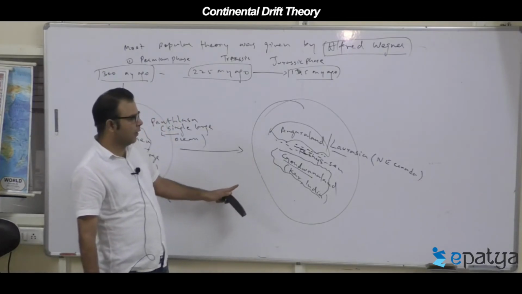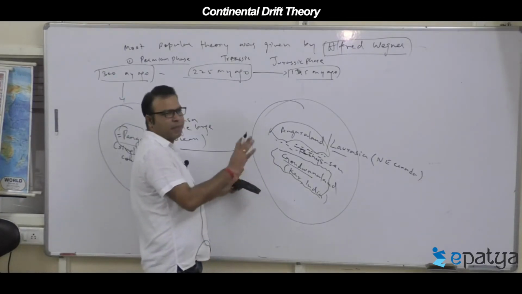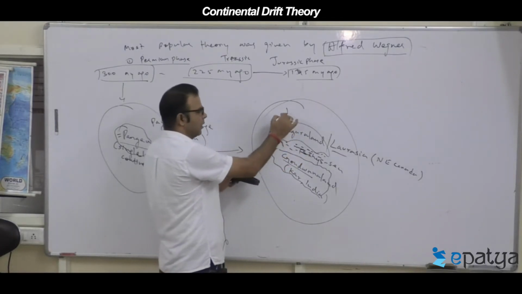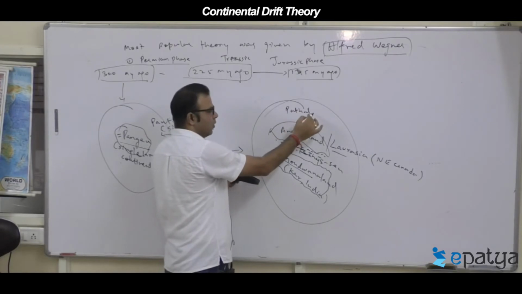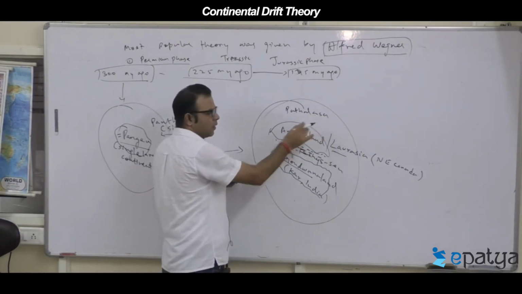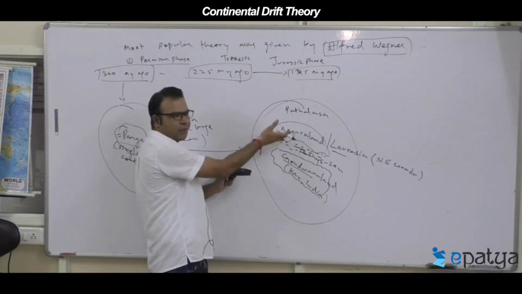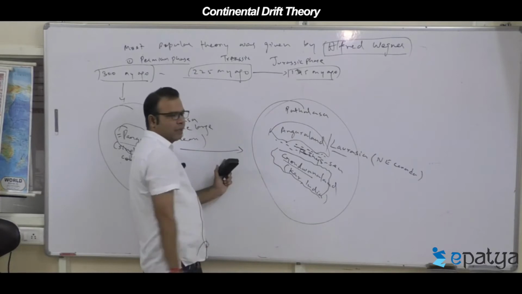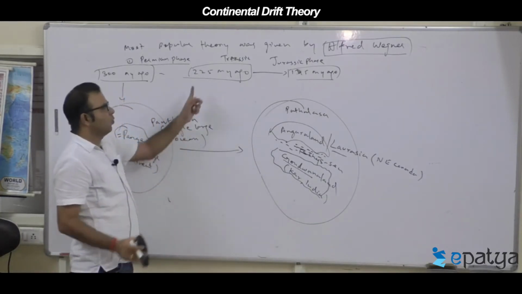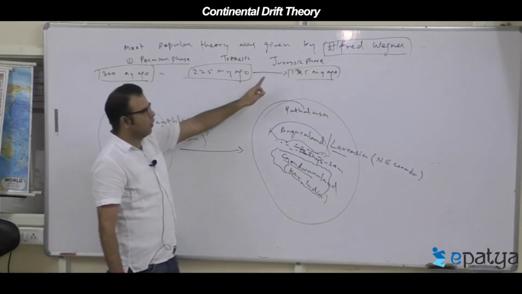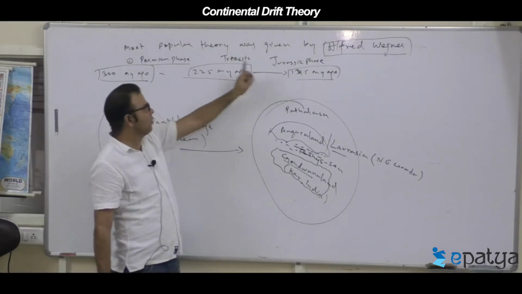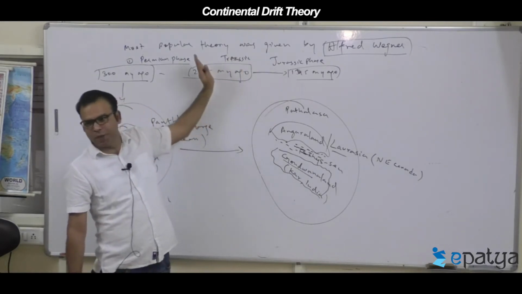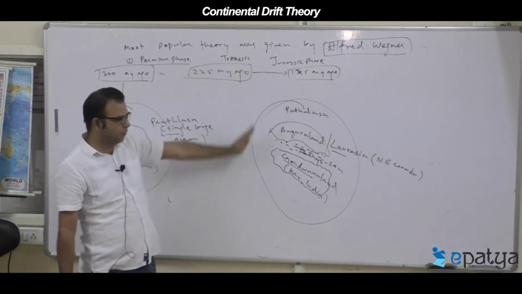Now you have seen that Panthalassa is still there, but its size is decreasing. The ocean is called Panthalassa. It was decreasing due to the splitting of Pangaea into Angara land and Gondwana land. This timing is from 225 million to 145 million years ago, from Triassic phase to Jurassic phase. Remember, it is a period of dinosaurs on the earth.